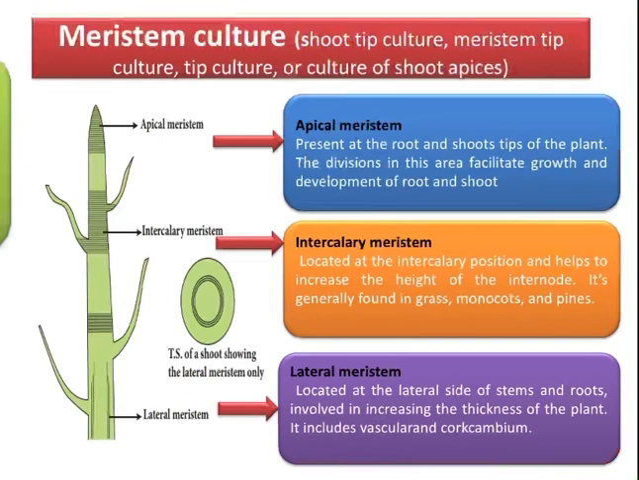So apical meristem, quickly we need to understand, is present at the root and shoot tips of the plant, and the divisions in this area facilitate growth and development of the root and the shoot. Intercalary meristem is located in the intercalary position, and this helps increase the height of an internode. So it's generally found in monocots like grasses and pines. Lateral meristems are located at the lateral side of stems and roots. These are involved in increasing the thickness of the plant. It includes vascular and also cork cambium.